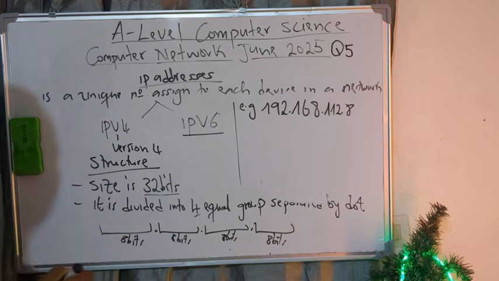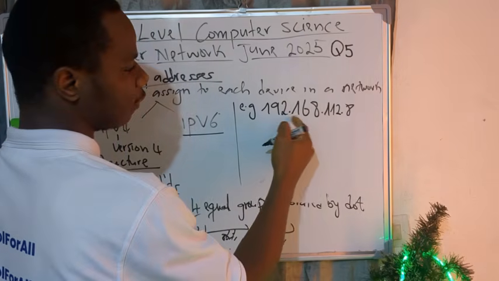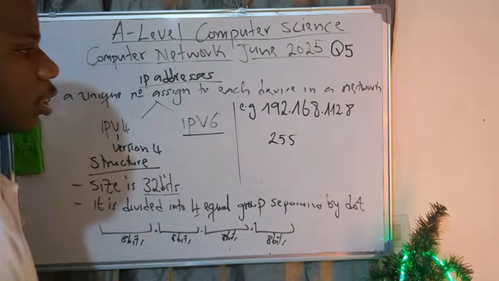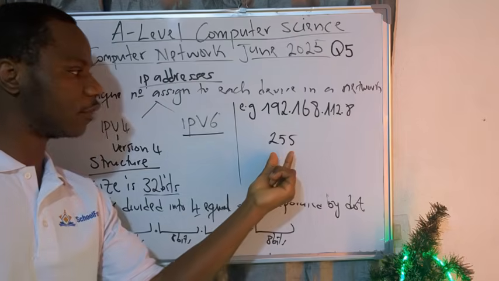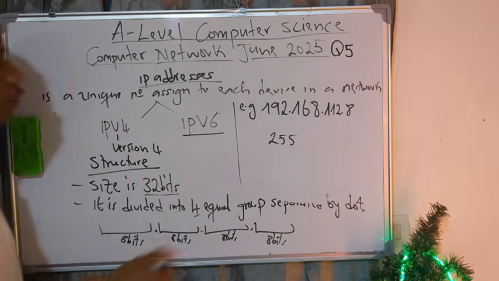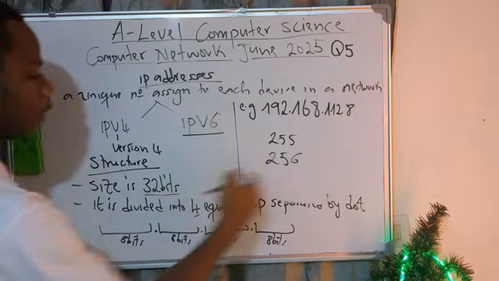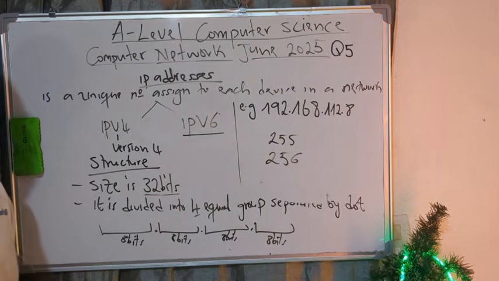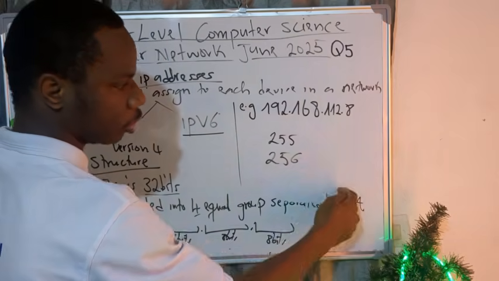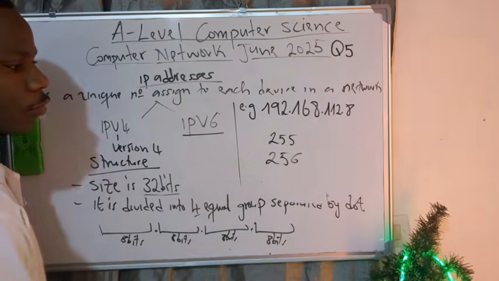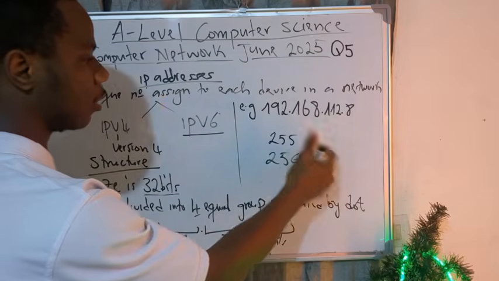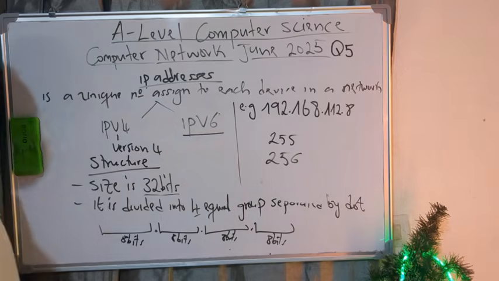Now, the next thing to note here is very important: the maximum decimal number that we can have here is 255. Why 255 is very clear. Simply because this number is the highest number that you can represent using 8 bits. It's not possible to take 256 and represent it using 8 bits. When I say it's not possible, I tried it. Convert 256 to binary. You do your long division, take your answer from bottom to top, and count the number of bits. You realize that you have 9 bits. So the last number that you can represent using 8 bits, in this interval, is 255.